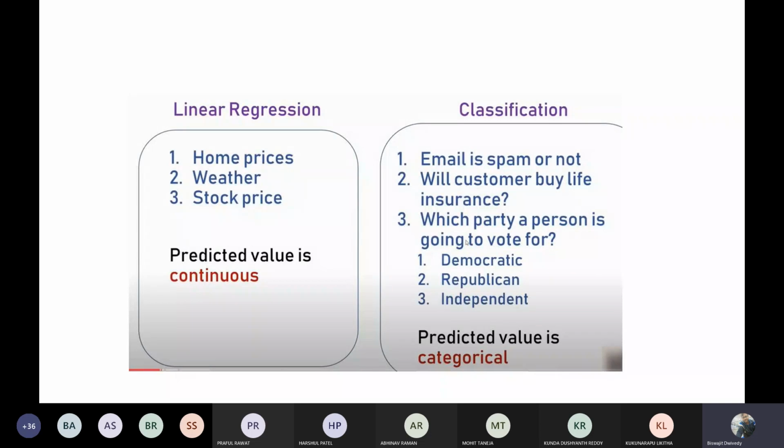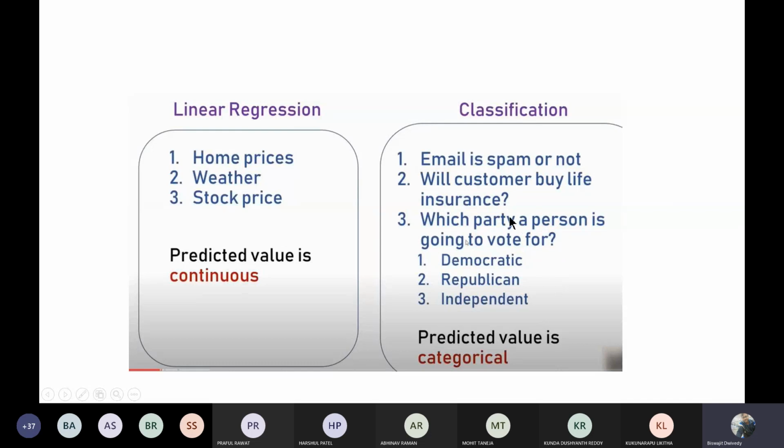So there will be two values or three values, like that. Either that will be 0 or 1 type, or suppose this question is there, which party a person is going to vote for: democratic, republican, or independent. So in that case the choices are limited. Three choices are there, and among these three choices we are going to find out the answers.